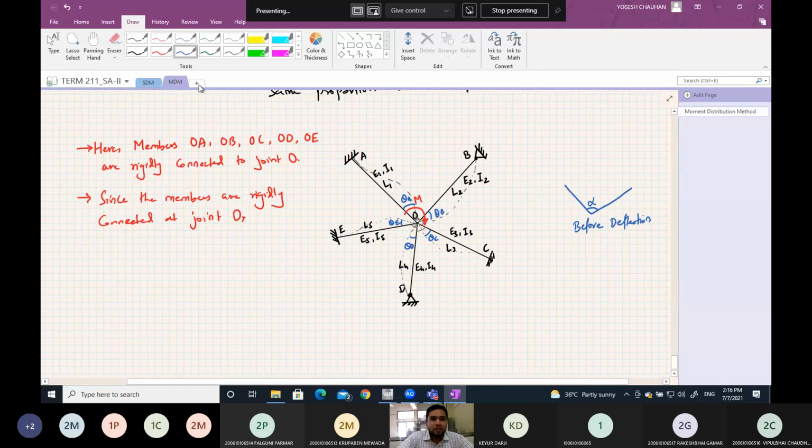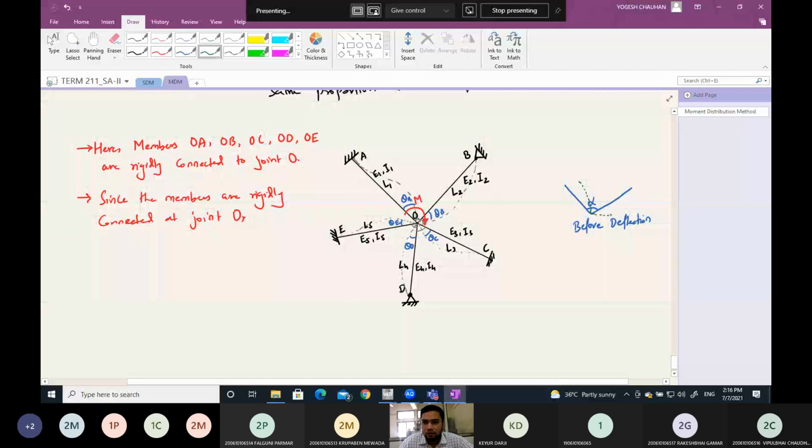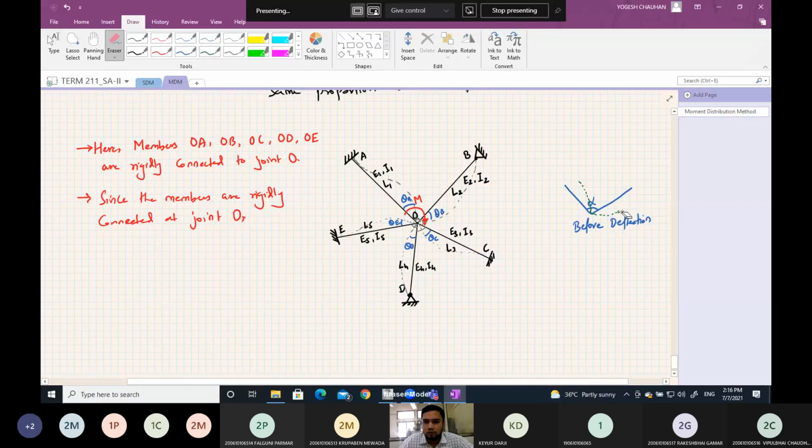And since the members are rigidly jointed, after deflection this angle will also be alpha, because they are rigidly jointed.